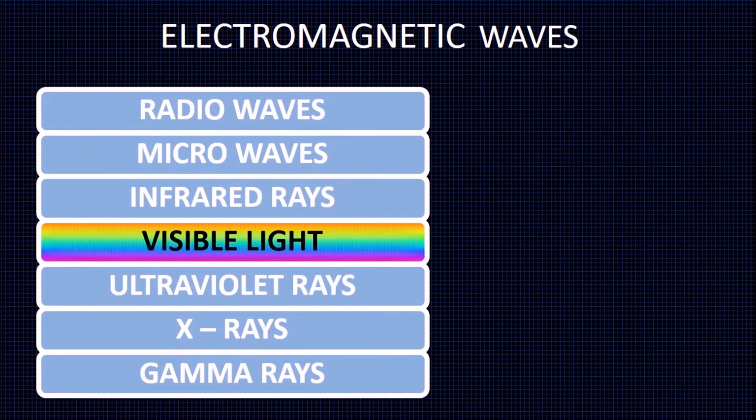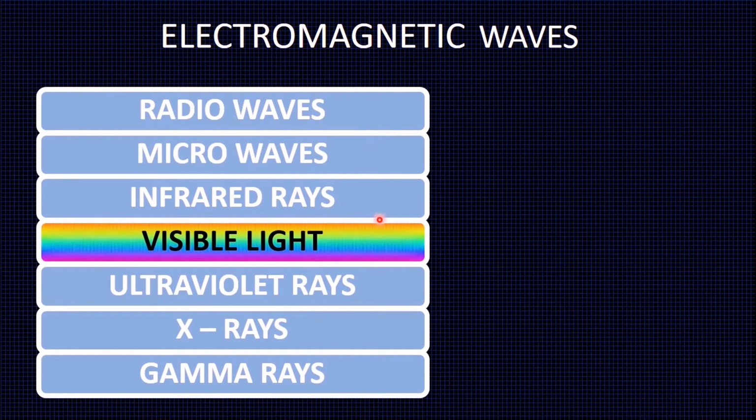There are 7 types of electromagnetic waves: radio waves, microwaves, infrared rays, visible light, ultraviolet rays, X-rays and gamma rays. They are the 7 types of electromagnetic waves.